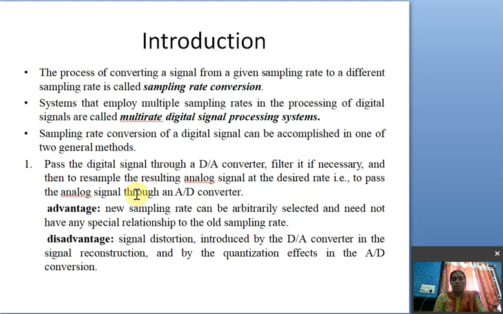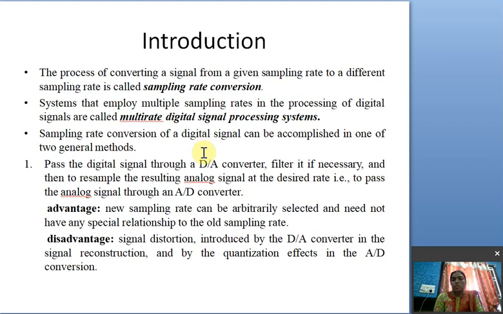The process of converting a signal from a given sampling rate to a different sampling rate is called sampling rate conversion. Systems that employ multiple sampling rates in the processing of digital signals are called multi-rate digital signal processing systems. So those systems change the sampling rate of the given signal.